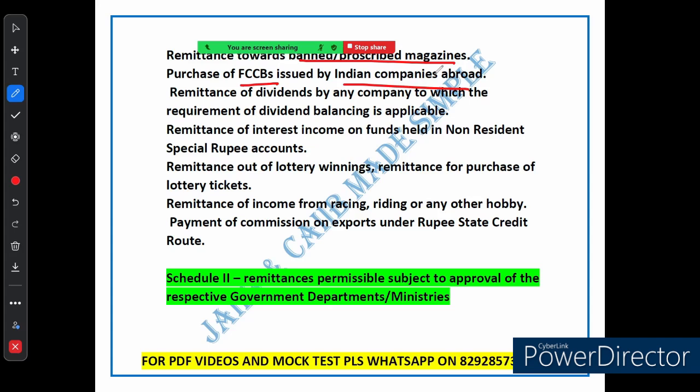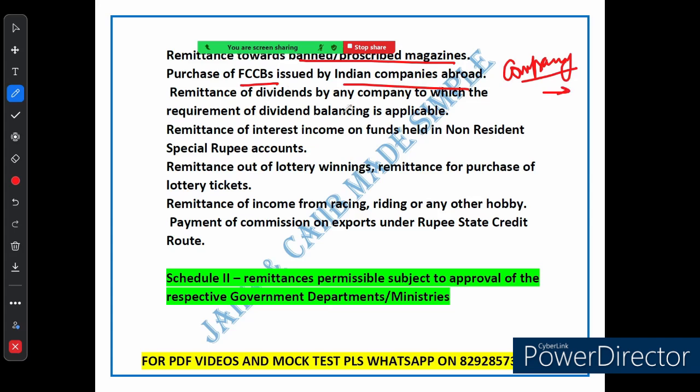The next thing is, if you are a company that has to balance dividend, you can't send those dividends abroad. Also, you can't remit interest income from funds held in a non-resident special rupee account.